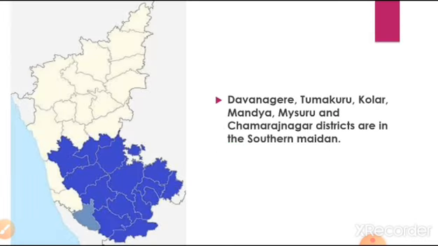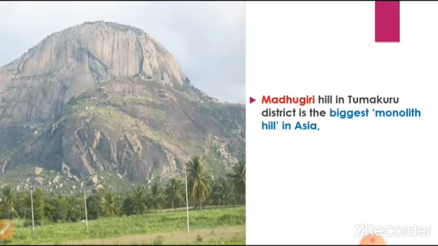Including the capital of the state Bangalore, Davanagere, Tumakuru, Kolar, Mandya, Mysore, Chamarajnagar and other southern districts are part of the southern Maidan region. Look here, one of the most prominent hills located in Tumakuru district of southern Maidan is called Madhugiri Hill. What is the specialty of this hill?